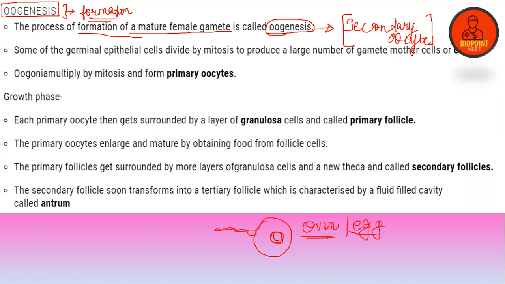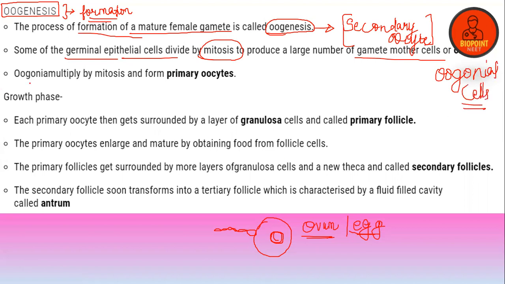Till then the ovary releases the secondary oocyte. Some of the germinal epithelial cells divide by mitosis to produce a large number of gamete mother cells, or you can call them oogonial cells. Oogonia multiply by mitosis to form the primary oocyte.